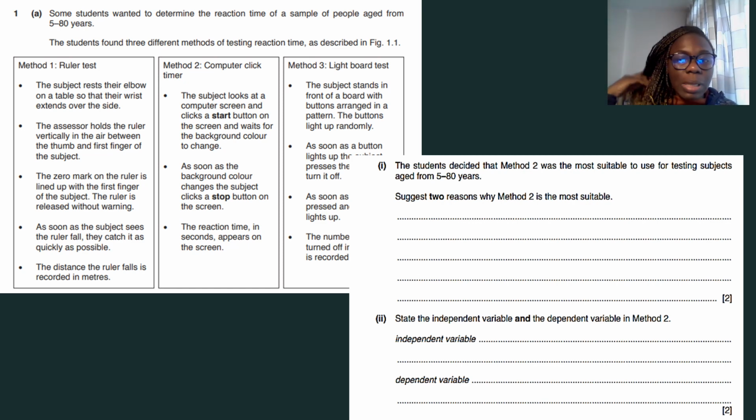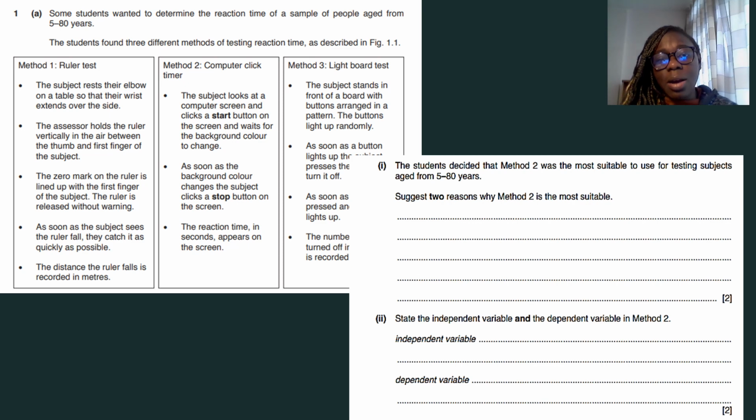So for example, there might be an 80-year-old person who's very agile, very fast, and is able to grab a pencil quicker or a ruler quicker than a 5-year-old would, all right? Similarly, you might also have an 80-year-old who is just not able to grab because they are a lot older. And that applies to people across the age spectrum in this experiment. So that would make method 1 an unsuitable method for you to use, or maybe not the most suitable one.